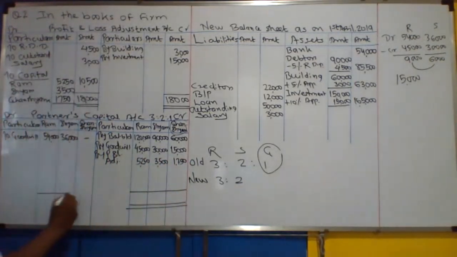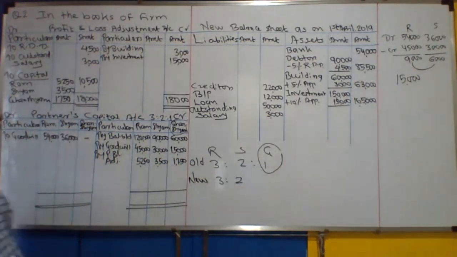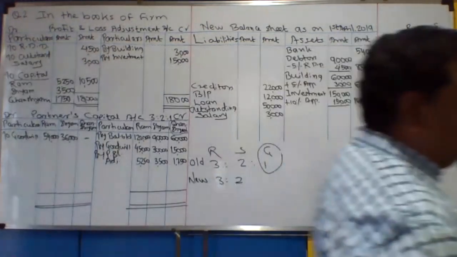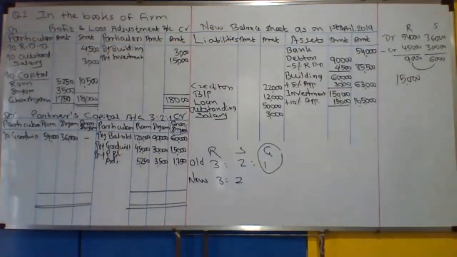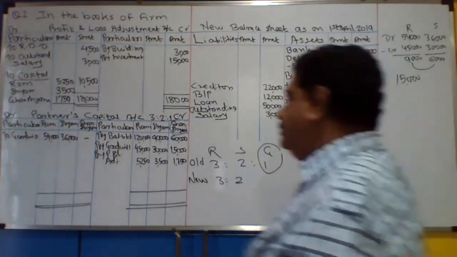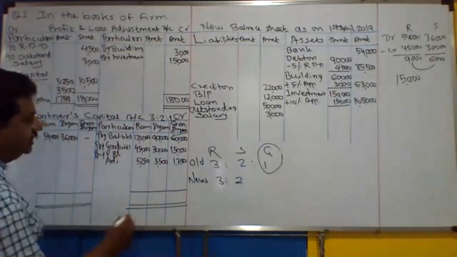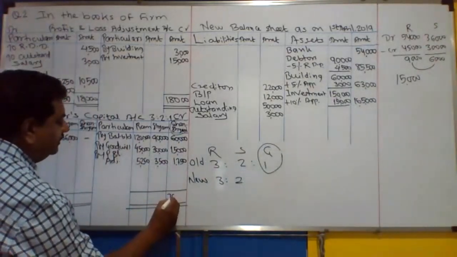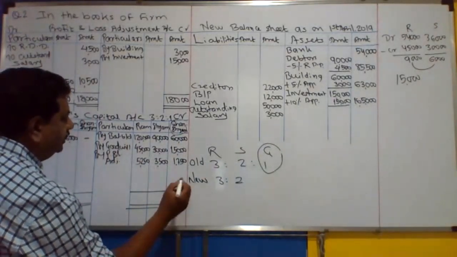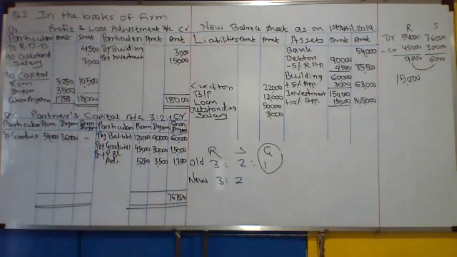Now, first of all, you always close the retiring partner's capital. Retiring partner का capital सबसे पहले close करना है हमको. Because Ghanashyam is now the retiring partner, तो उसका capital का balance calculate करना है, which is 76,750. Correct total. Okay.